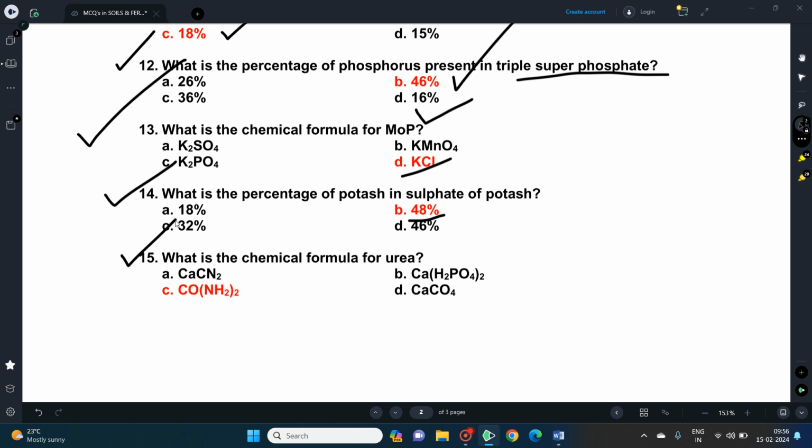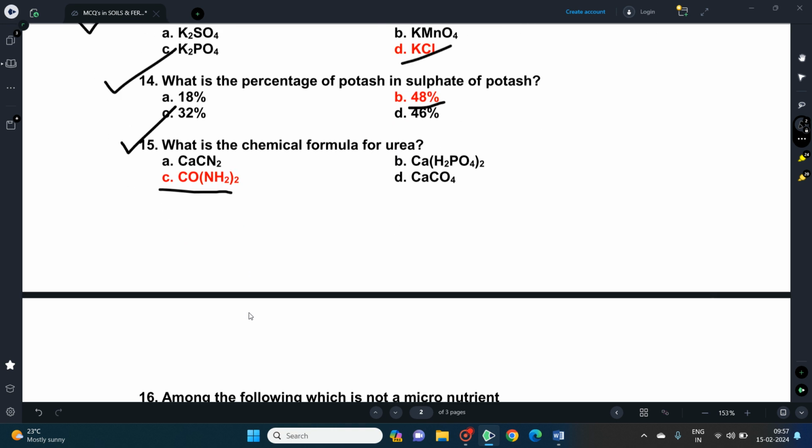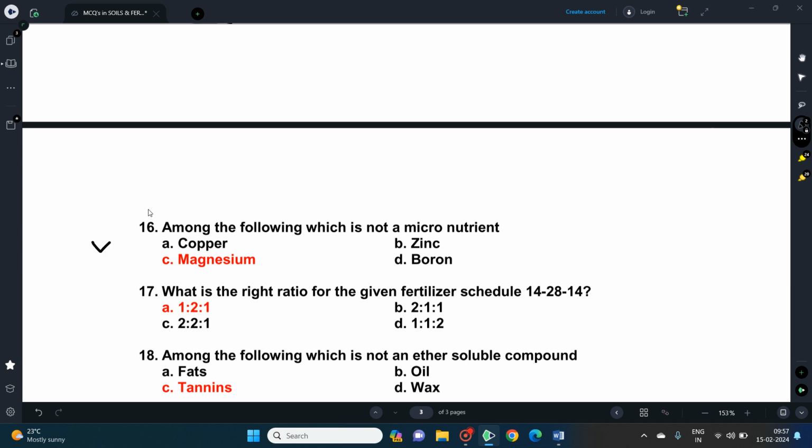15th question, what is the chemical formula of urea? The chemical formula of urea is CO(NH2)2. And that is the chemical formula of urea. 16th question, among the following which is not a micronutrient?